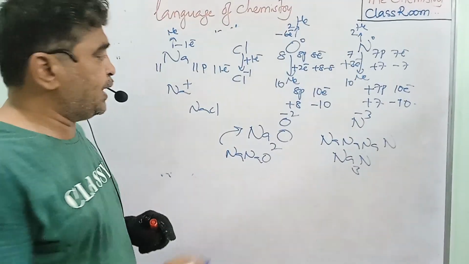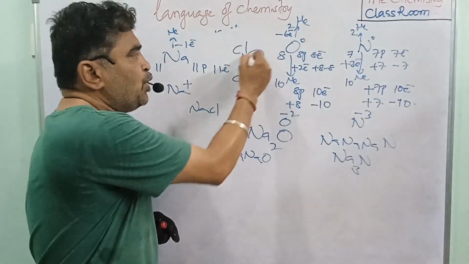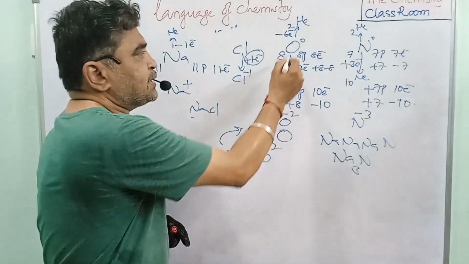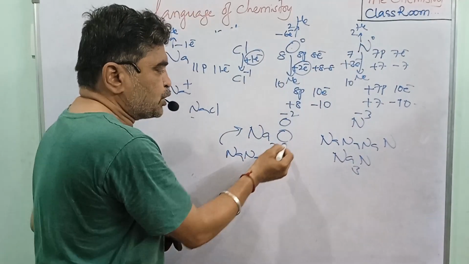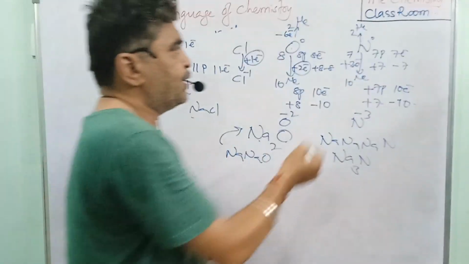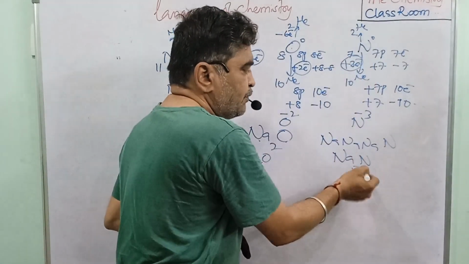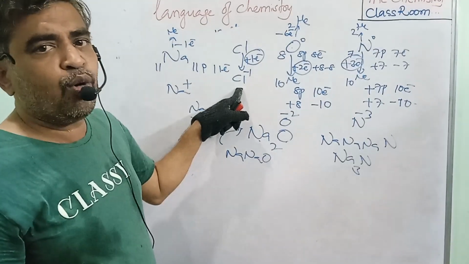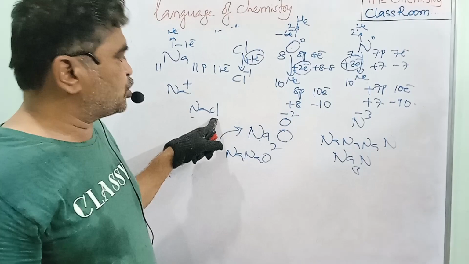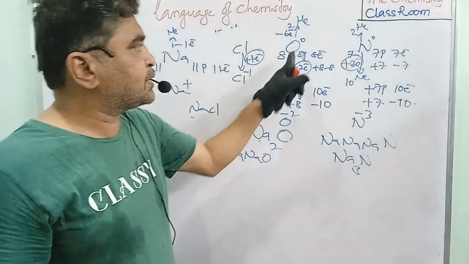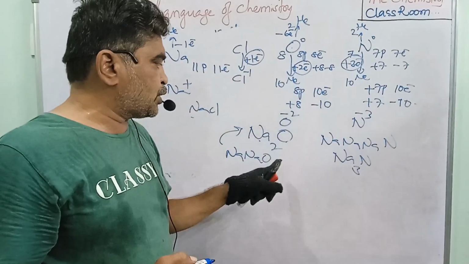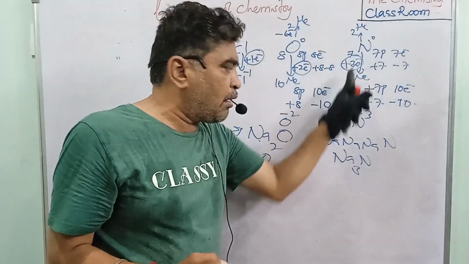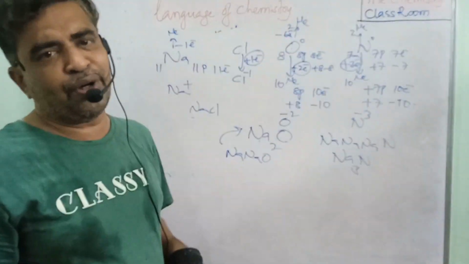Now, you observe one thing. Here, the chlorine is gaining only 1 electron. With 1 sodium, it is bonded. Here, oxygen is gaining 2 electrons. With 2 sodiums, it is bonded. Nitrogen is gaining 3 electrons. With 3 sodiums, it is bonded.